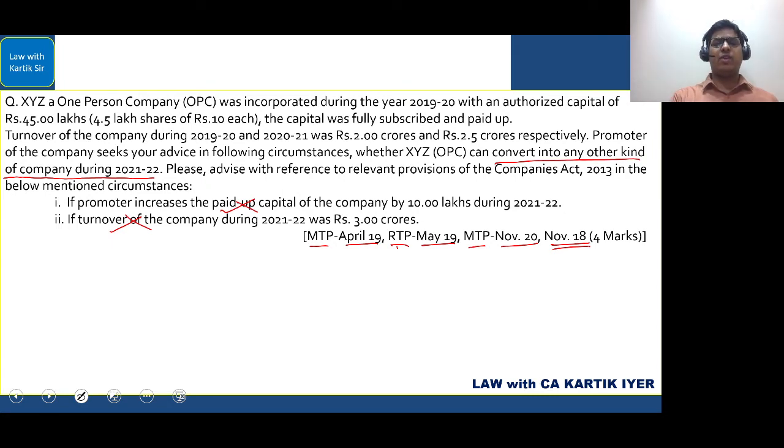So can we convert this one-person company into a public company? The answer is yes. Can we convert it into a private company? The answer is yes. However, can we convert it into a Section 8 company? The answer is no. Easy.